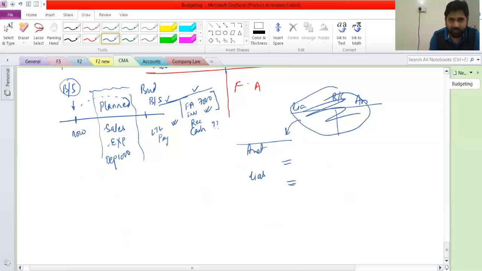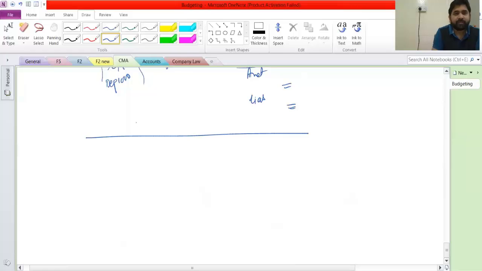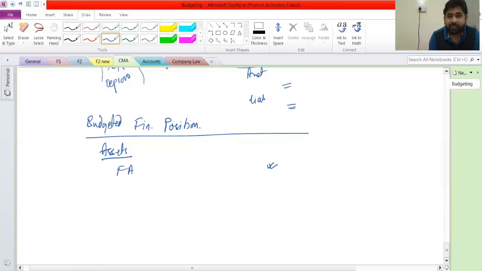Now let me make a good balance sheet here where we can discuss all these things. Financial position. So let's say assets. In the assets, you have got fixed assets. Currently, what I discussed is that we can know the budgeted figure at the end of the period. If we have planned to buy a new machine, or to sell one, we can do that. And always remember, we are making a budgeted financial position. This is the planning.